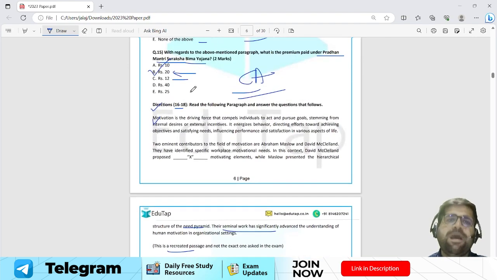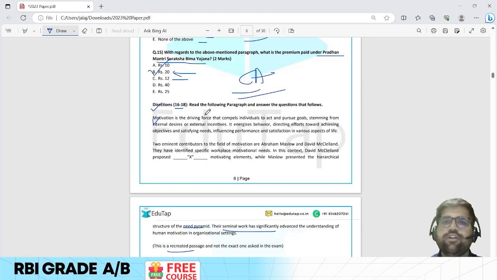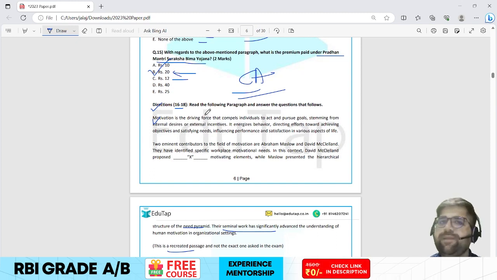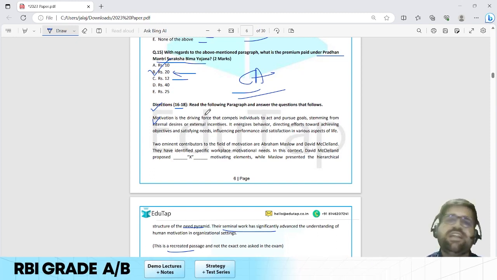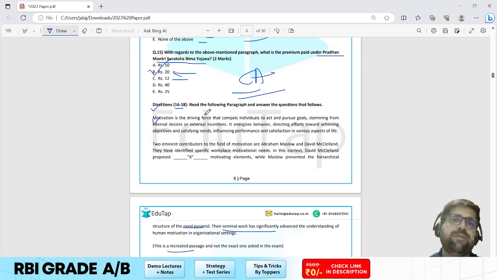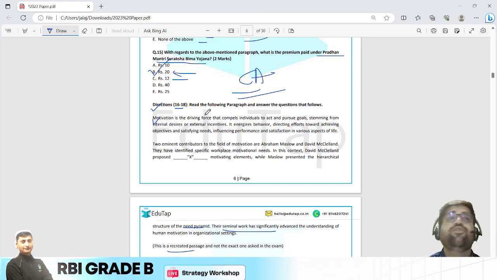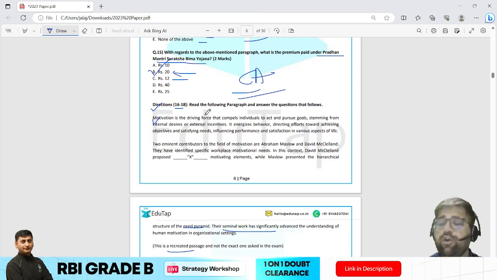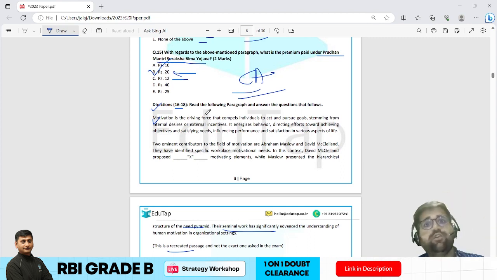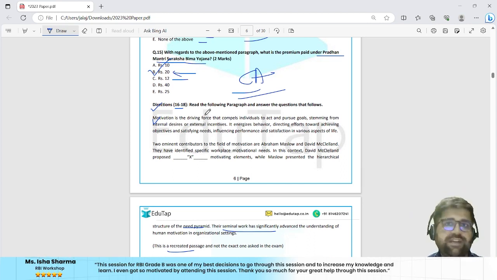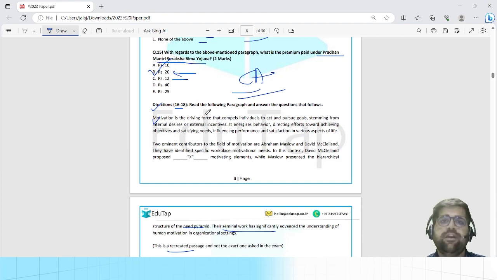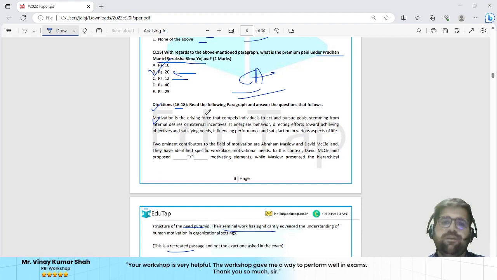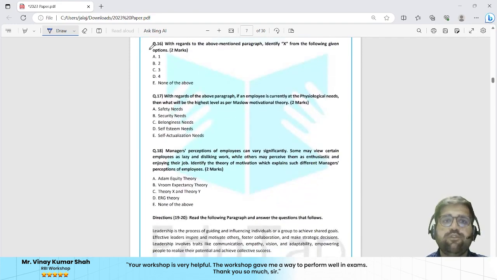Okay, now the paragraph is very easy to understand, no rocket science. The first paragraph talks regarding the basic structure of motivation. The second paragraph introduces you to Maslow and David McClelland. In your course, we have motivation part 1 and part 2. Motivation part 1 discusses your content theories, starting from Maslow to William Ouchi's theory Z. Okay, so those all theories are important. You have to cover them word by word or theme by theme, if not word by word. Okay, now let's solve question number 16.